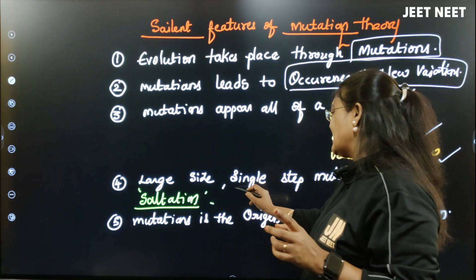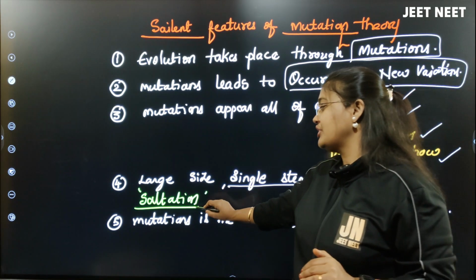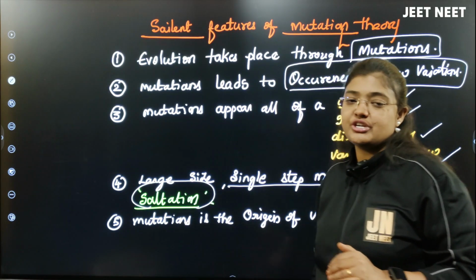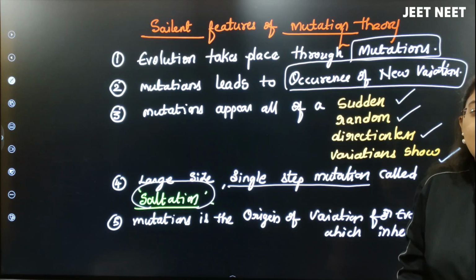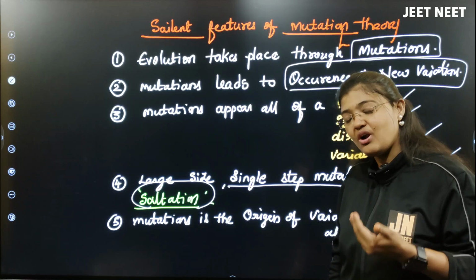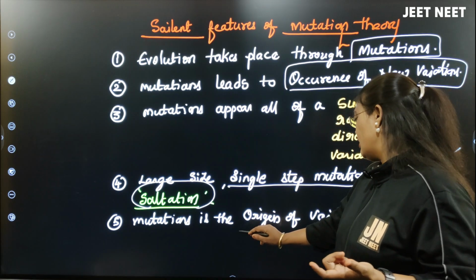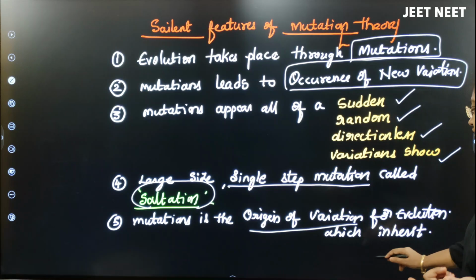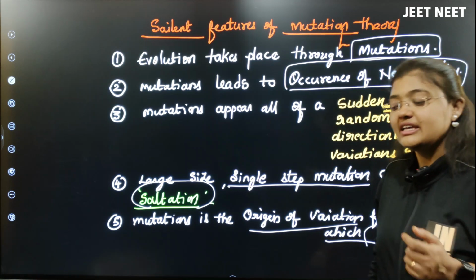And the large single-step mutation happening from one generation to the next generation, he called it what? Saltation. Saltation is nothing but a single step of mutation with a large difference from one generation to the next generation. We can call that a saltation. And finally he told that mutation is the origin of variation for evolution, which can be inherited.